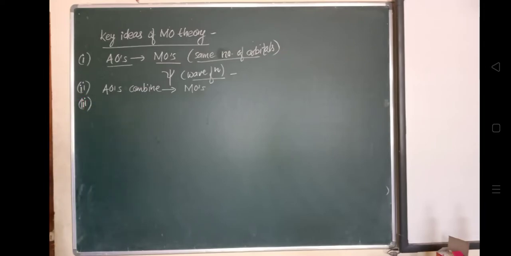The next point is that atomic orbitals of comparable energies and proper symmetry combine to form a molecular orbital. If we talk about energies, the atomic orbitals must have comparable, the same energy; then only they get combined to form a molecular orbital.